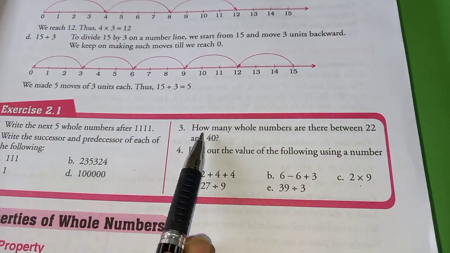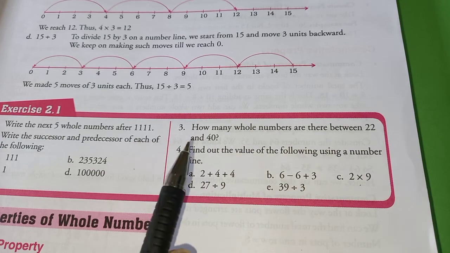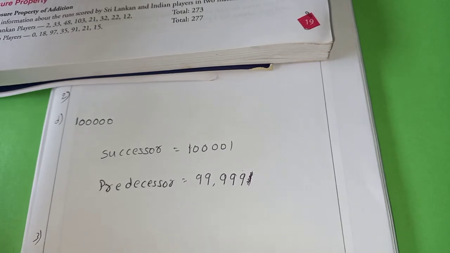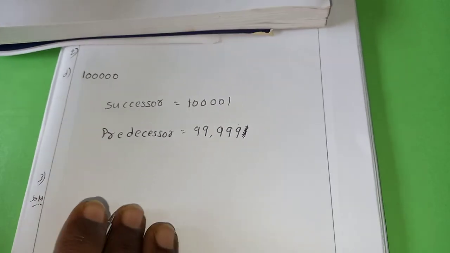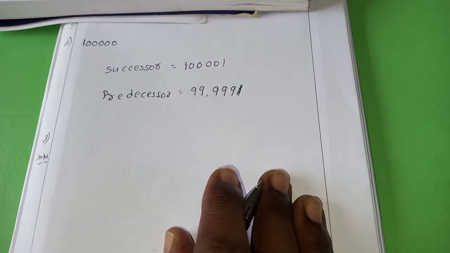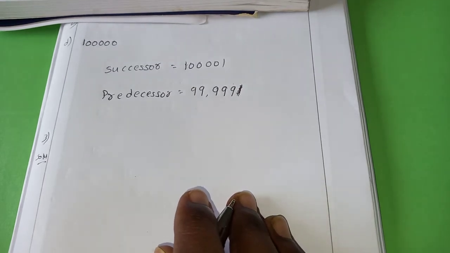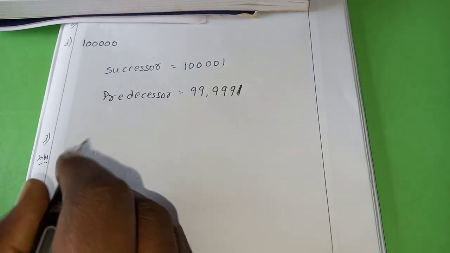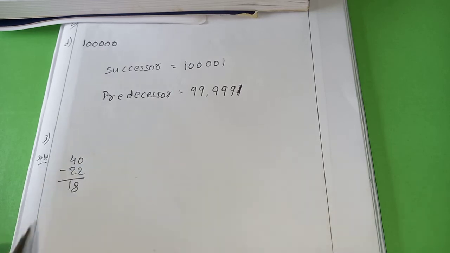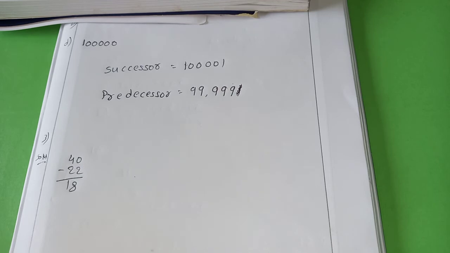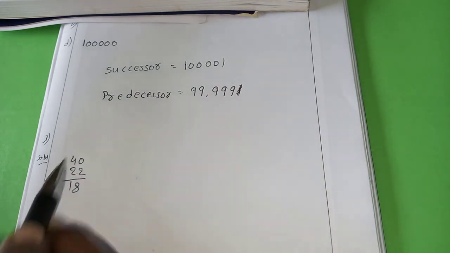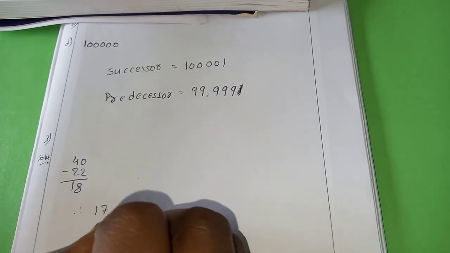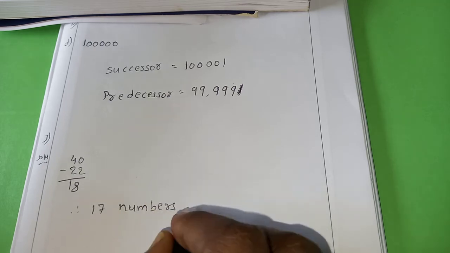Okay. Next, how many whole numbers are there between 22 to 40? They are asking how many whole numbers are there between 22 and 40. Can you guess? First do the subtraction. 40 minus 22 means how many numbers will be there? 18. 18 numbers will be there? No. Including 40, it is 18 numbers. But there are actually 17 numbers.